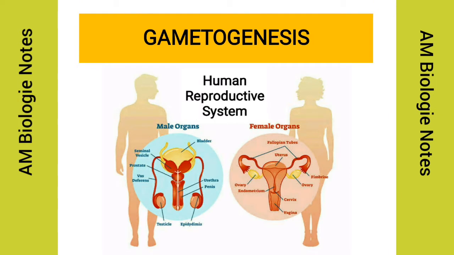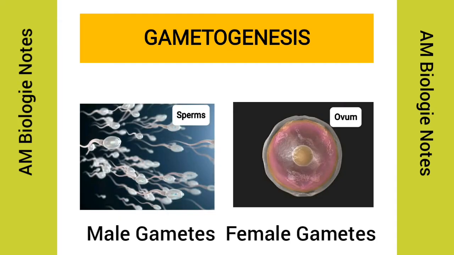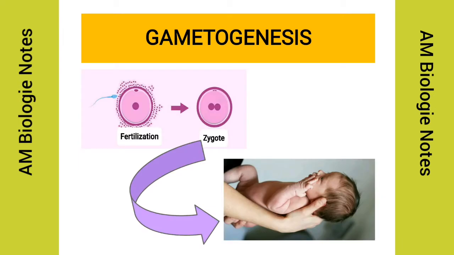In human, we all know that sexes are separate. That means there are clear-cut differences between the male and female body in their reproductive system. The male reproductive system produces male gametes or sperms, and the female reproductive system produces female gametes or ovums. During fertilization, one sperm fertilizes one ovum and produces one zygote cell. This zygote cell ultimately differentiates to produce a newborn baby.